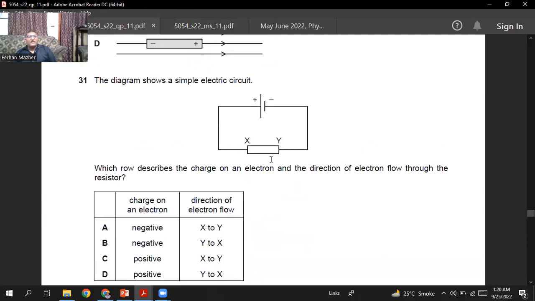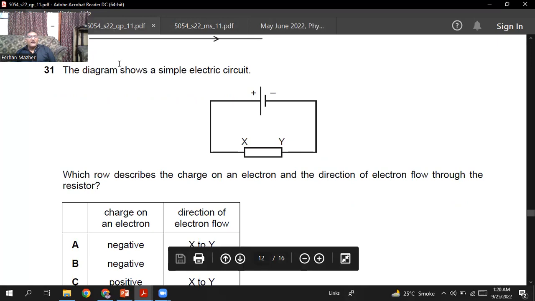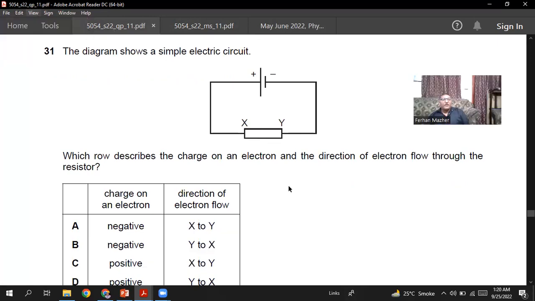The next question is that the diagram shows a simple electric circuit. Which row describes the charge on an electron? The charge on the electron is negative, and the direction of the electron flow through the resistors. The electron flow is always from the negative terminal of the battery to the positive terminal of the battery.